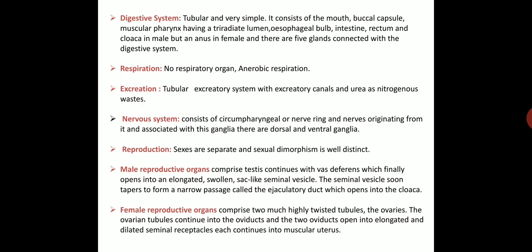The female reproductive organ comprises 2 highly twisted tubules, the ovaries. The ovarian tubules continue into an oviduct, and the 2 oviducts open into elongated and dilated seminal receptacles. Each continues into a muscular uterus.